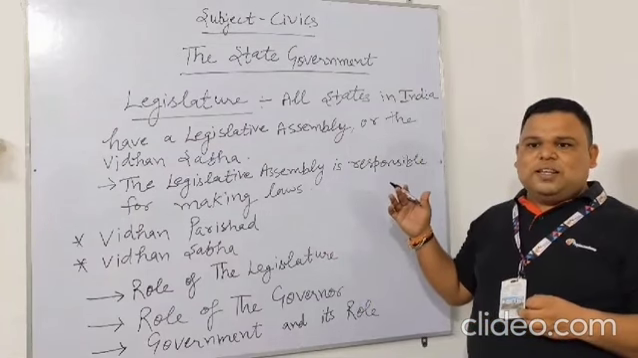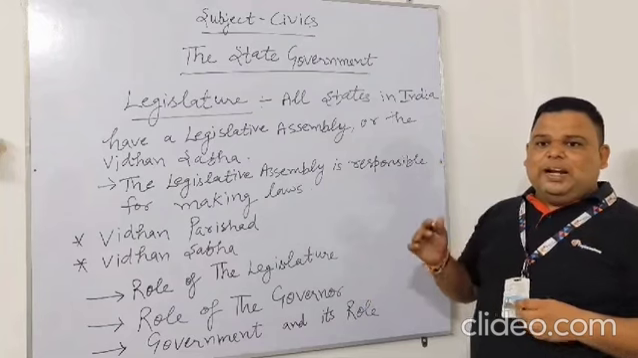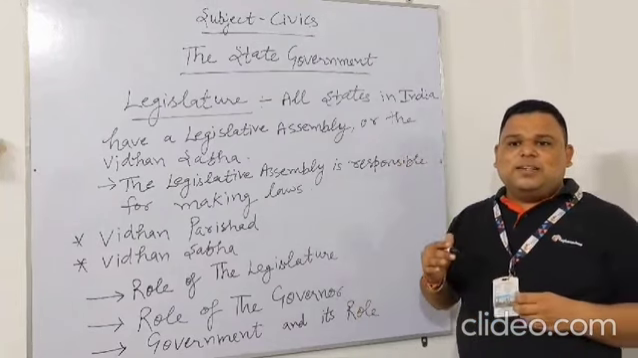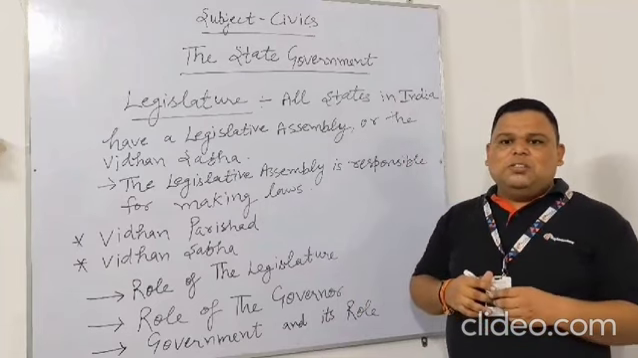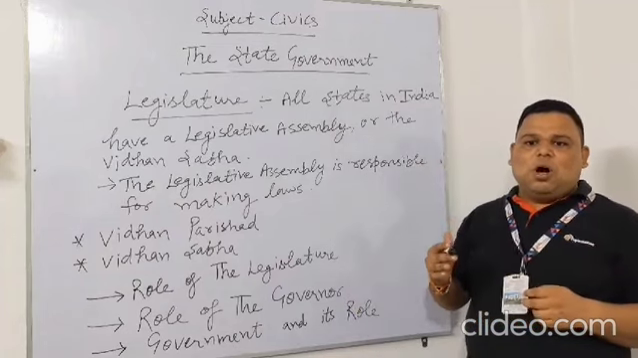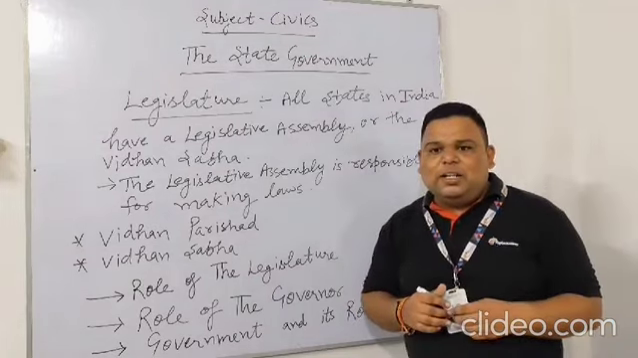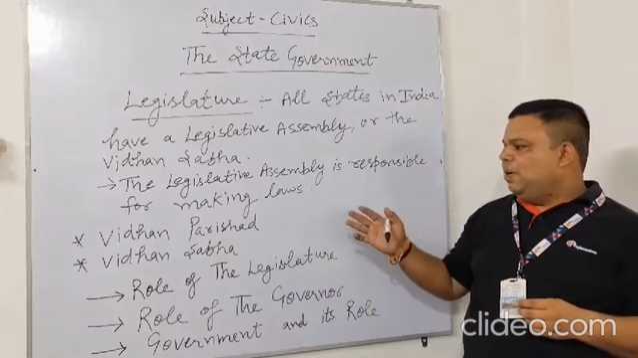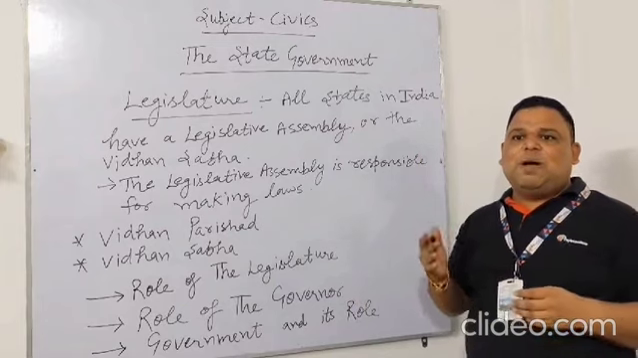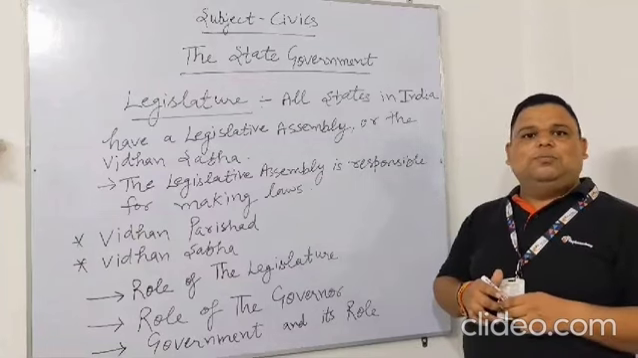Most state legislatures only have a single house, or are said to be unicameral. But there are some states such as Andhra Pradesh, Bihar, Jammu and Kashmir, Karnataka, Maharashtra, and Uttar Pradesh, which have two houses. The lower house is called the Vidhan Sabha and the upper house is called the Vidhan Parishad. Such states are said to have a bicameral legislature. The members of the Vidhan Parishad are not elected directly by the people.